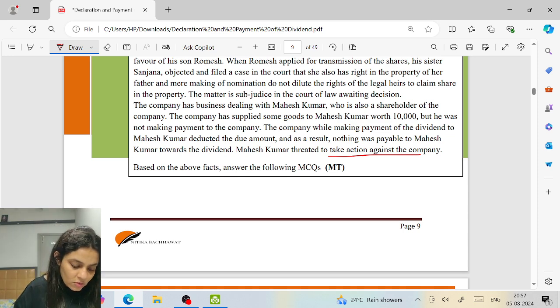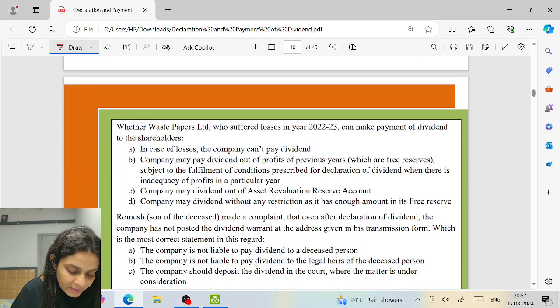Yes. So let's go to the question whether Waste Paper Limited, who suffered losses, can make payment of dividend to the shareholders. Yes, they can pay dividend out of what? Out of the reserves. Correct or not? They can pay out of the reserve, subject to the fulfillment of all the three conditions.